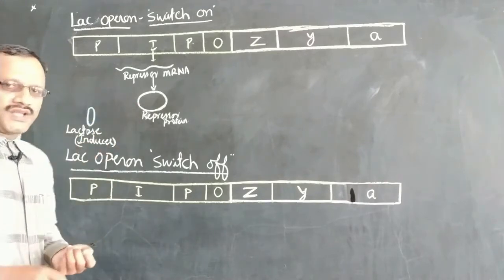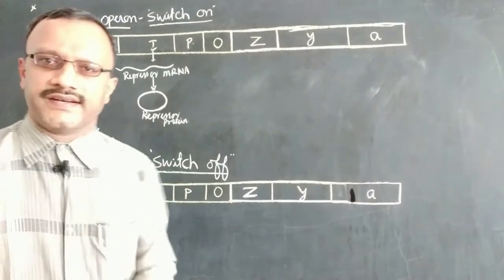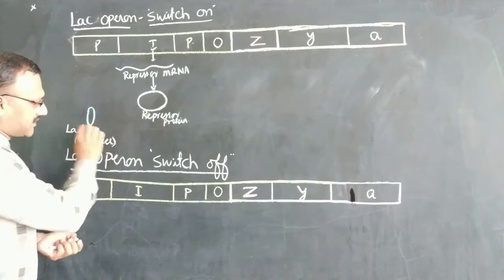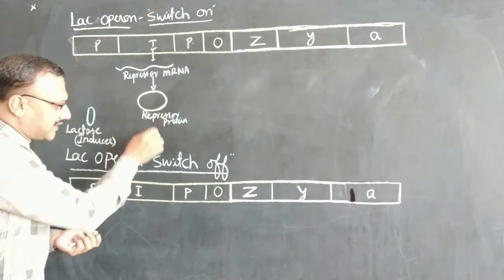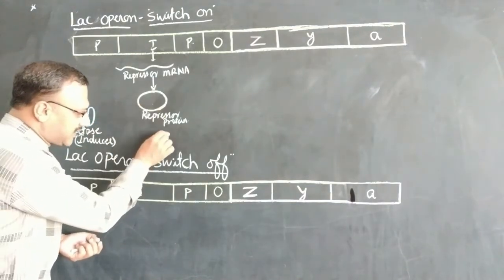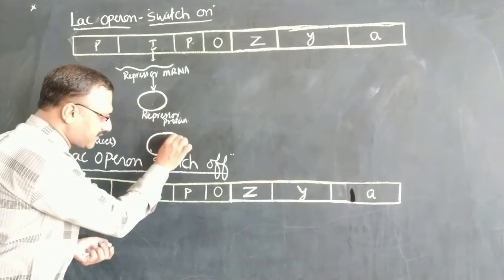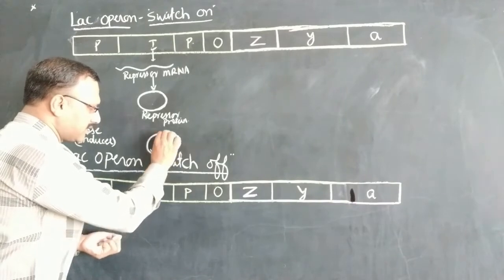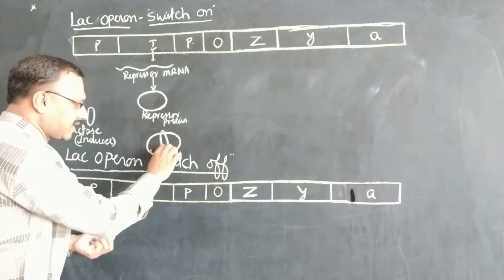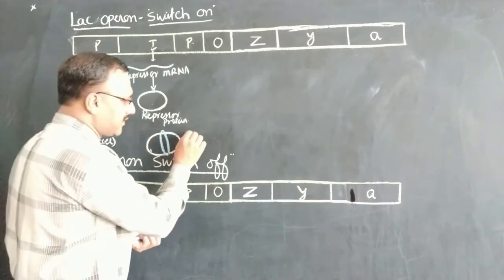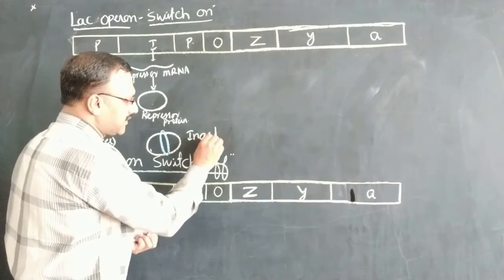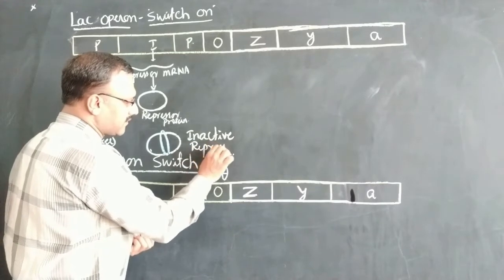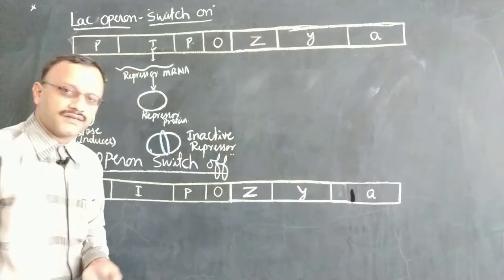So in the presence of lactose, which is acting as an inducer, the repressor protein will get inactivated. It will undergo inactivation in the presence of lactose sugar, as the repressor protein binds with the inducer and forms an inactive repressor protein.